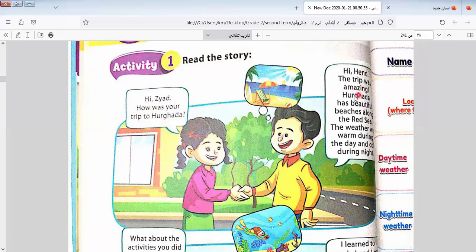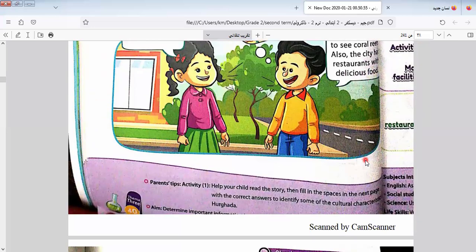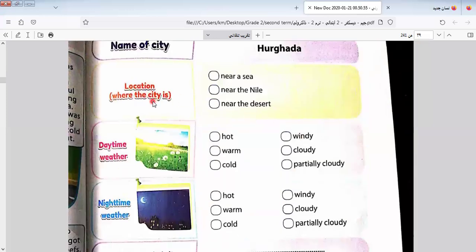Hi, Hand. The trip was amazing. Hurghada has beautiful beaches along the Red Sea. The weather was warm during the day and cold during night. Okay. What about the activities you did there? I learned to snorkel and go to see coral reef. Also, the city has restaurants with delicious food.